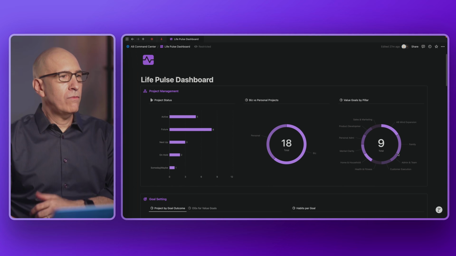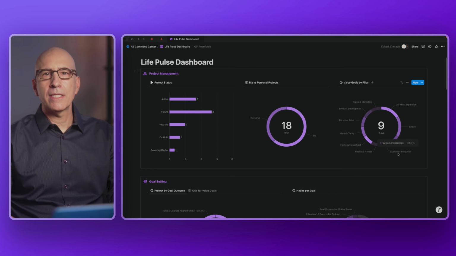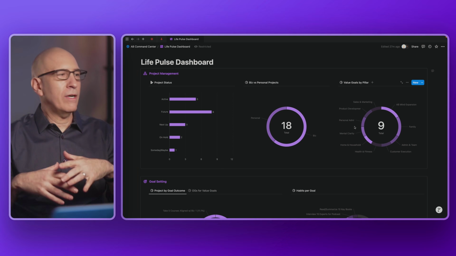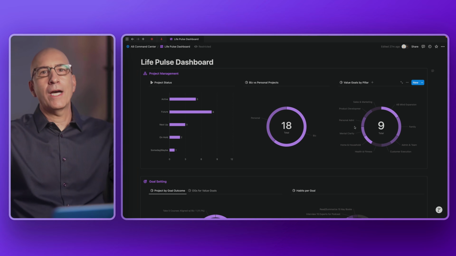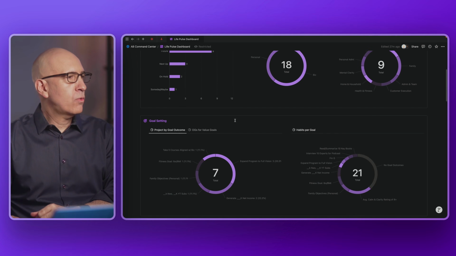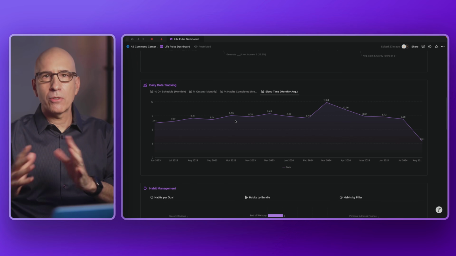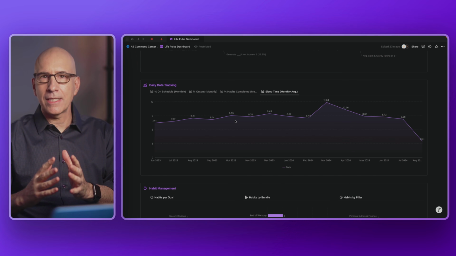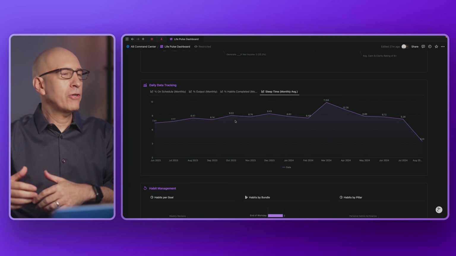It takes virtually no time at all to just skim this and understand what's happening. So it's not that this is revelatory and it's going to open your eyes to a whole new way of living. It's just that once it's set up, at a quick glance, you get a sense of whether your life is balanced and prioritizing things the way you want it to, and how you're performing.